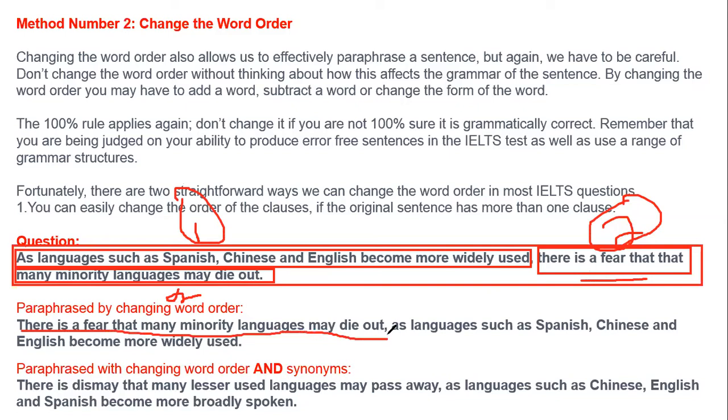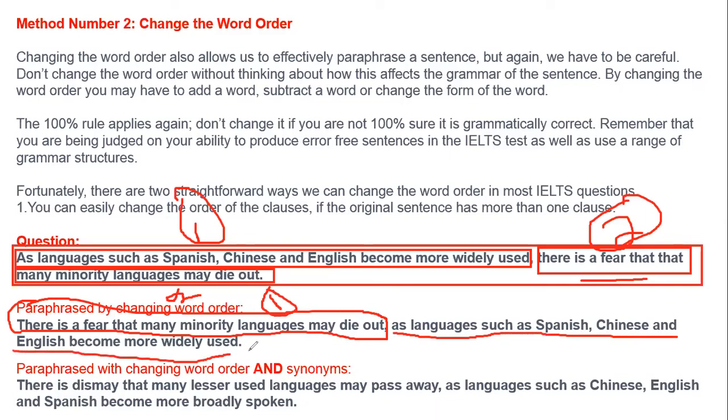It was in the second part that IELTS has given us, clear? But we have brought this part to number 1 in the beginning. And can you see, as languages such as Spanish, Chinese, and English become more widely used, over here now it becomes the second one.